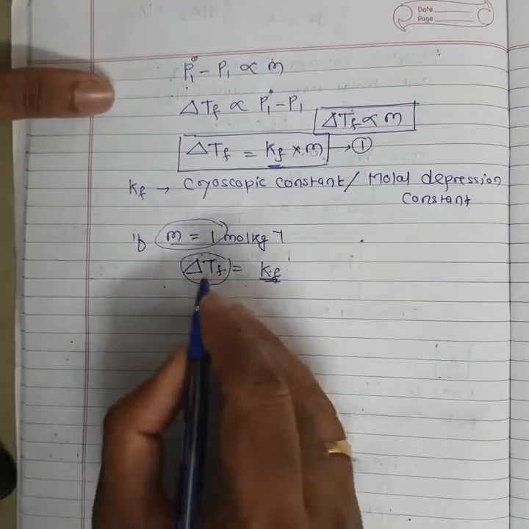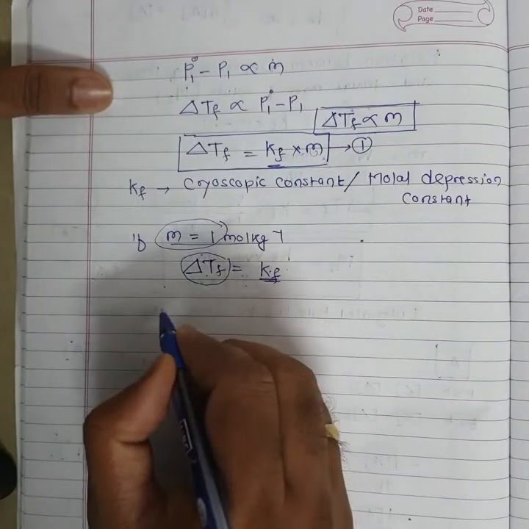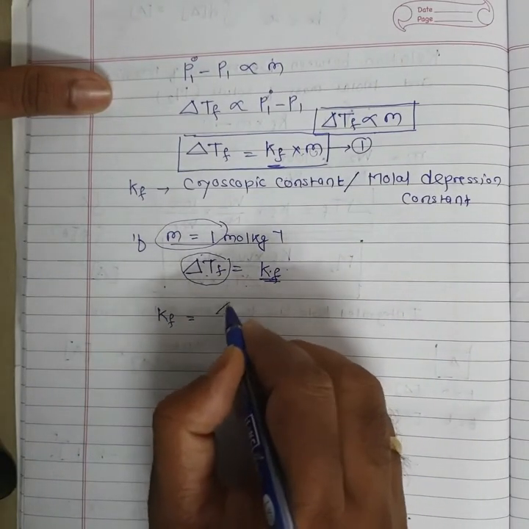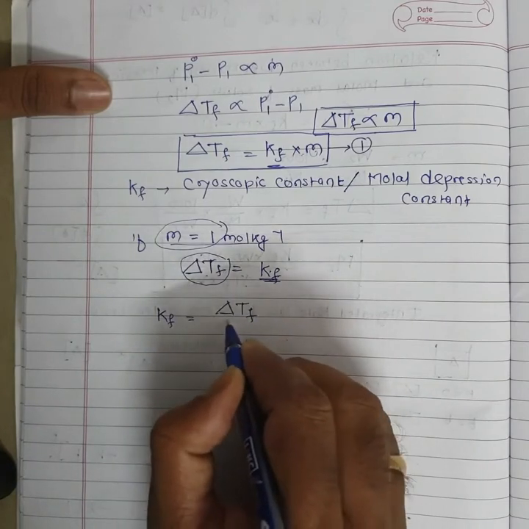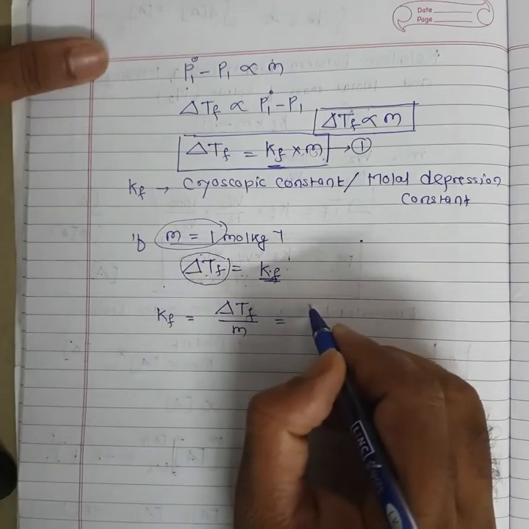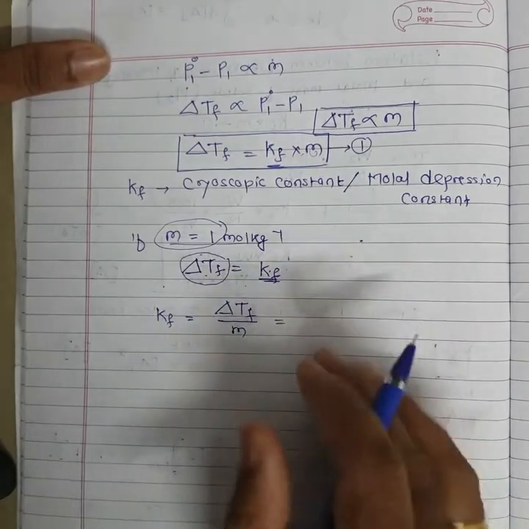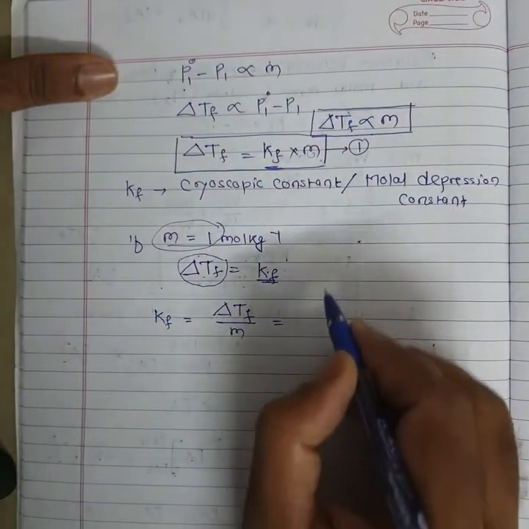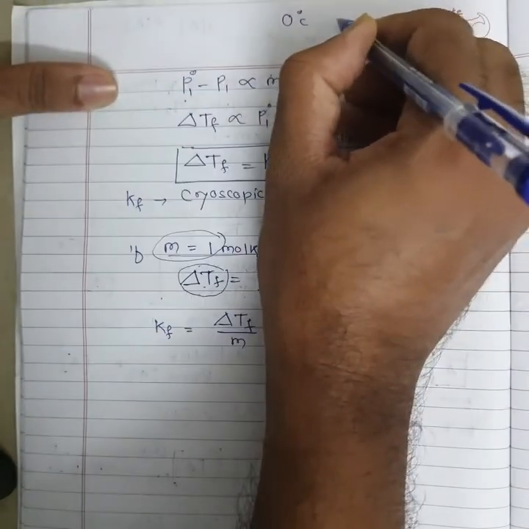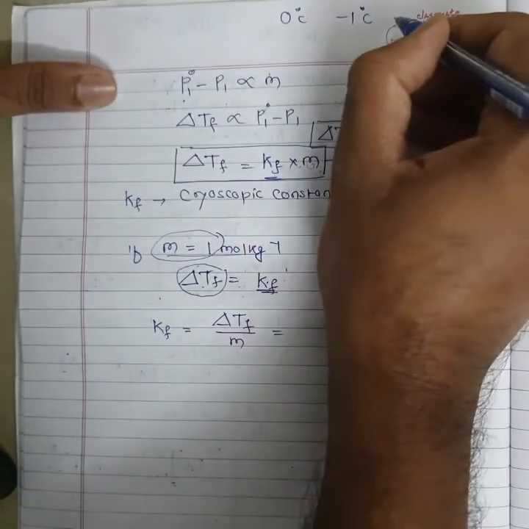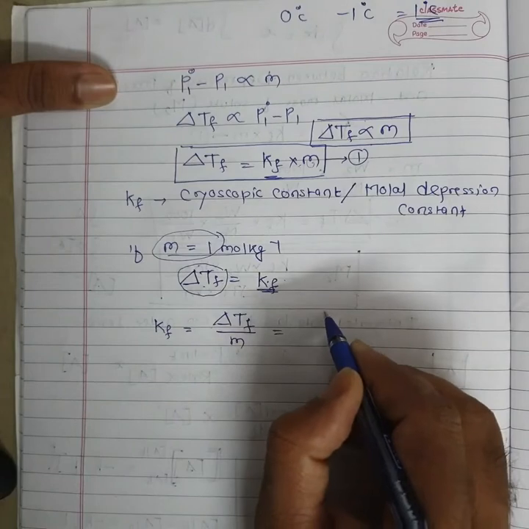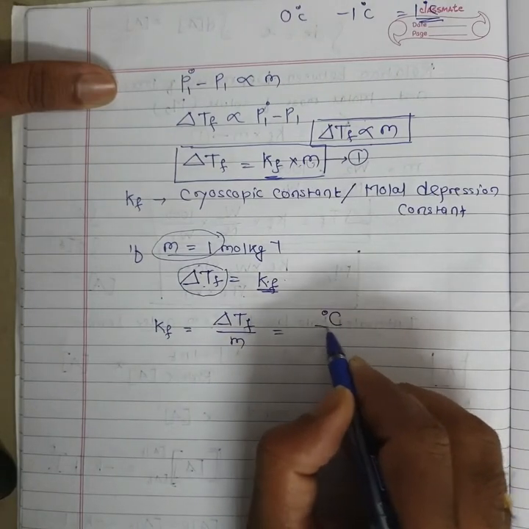Units for Kf, let's see. So class, from equation 1, Kf is equal to delta Tf upon small m. So the lowering of freezing point, suppose from 0 degree Celsius to -1 degree Celsius, the change in freezing point will be 1 degree Celsius, expressed in degree Celsius.